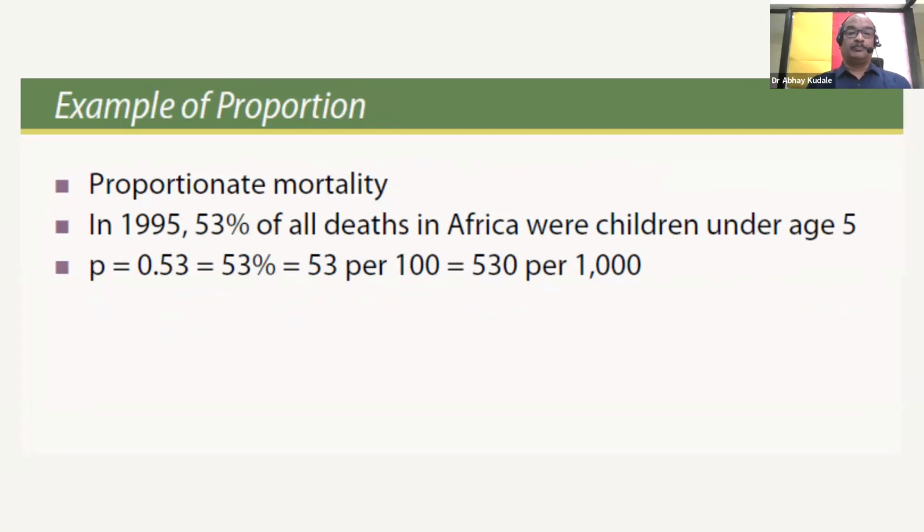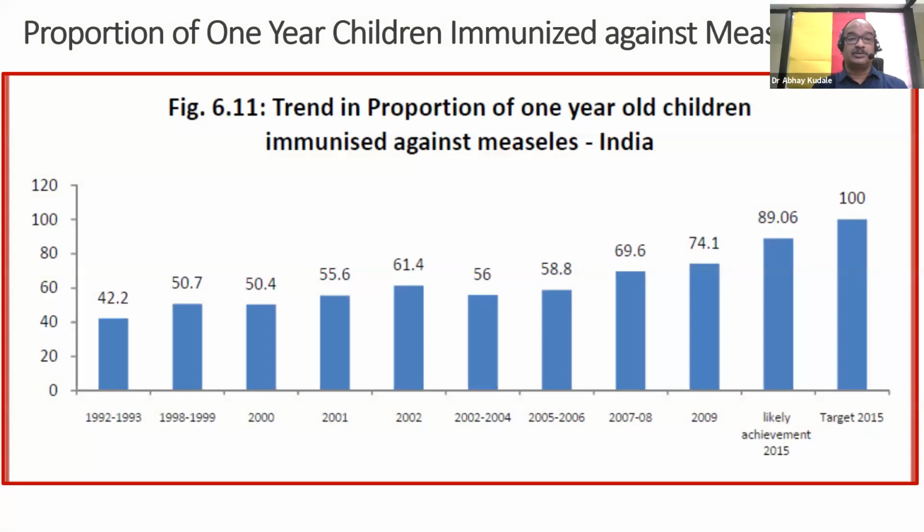Examples of proportion. A very good example is always proportionate mortality. Suppose this is a statement: in 1995, 53% of all deaths in Africa were in children under age 5. Then what is the proportionate mortality? Proportionate mortality becomes 0.53, or 53%, or 53 per 100, or 530 per 1000. So this is where proportion adds value to our measurements.